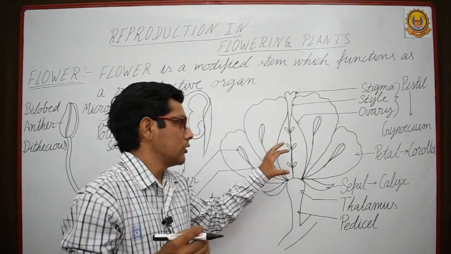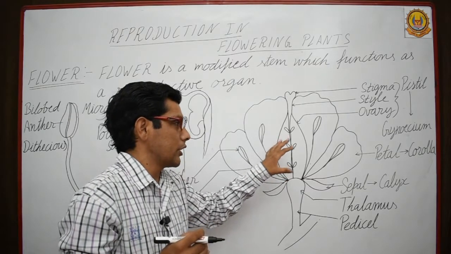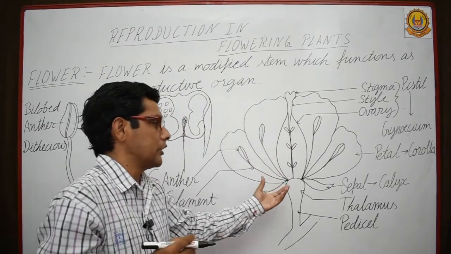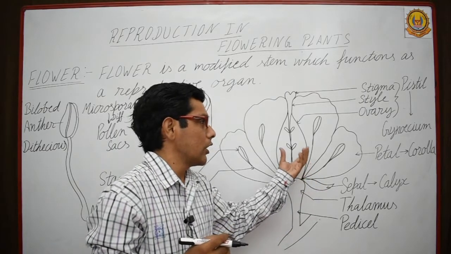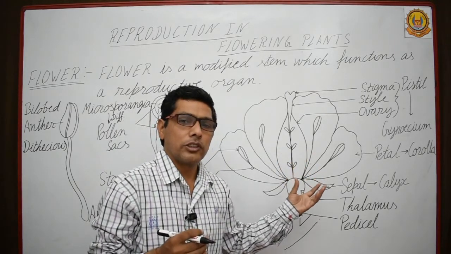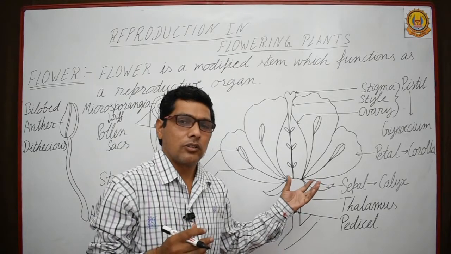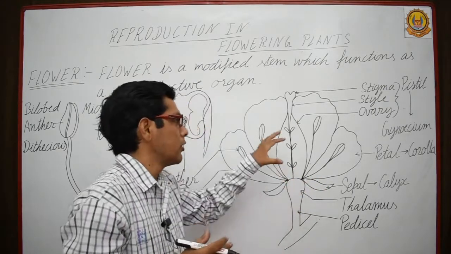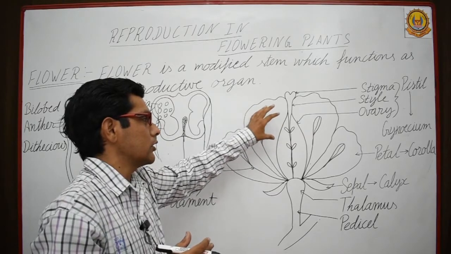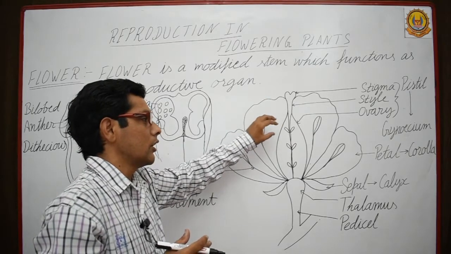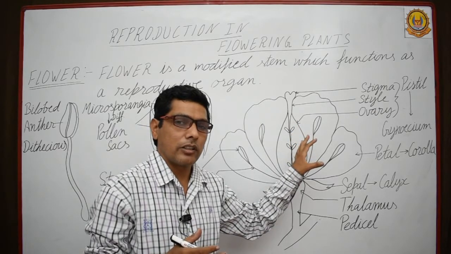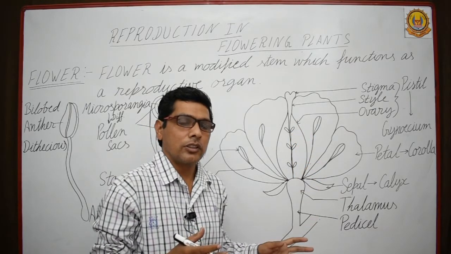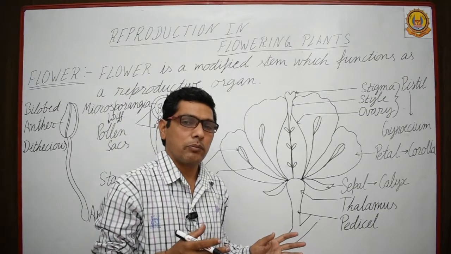Some buds on the stem differentiate into flower primordia, which convert totally into the flower. Flowers may be monoecious or dioecious. Female sex organs and male sex organs are located on the same flower or on different flowers. It depends upon the species and the genus of the plant.